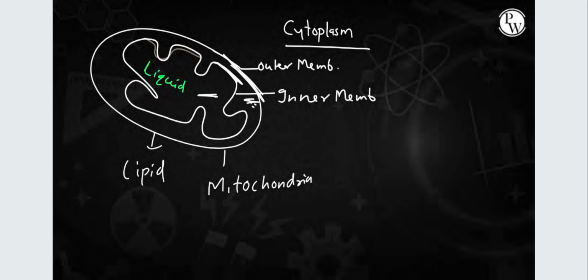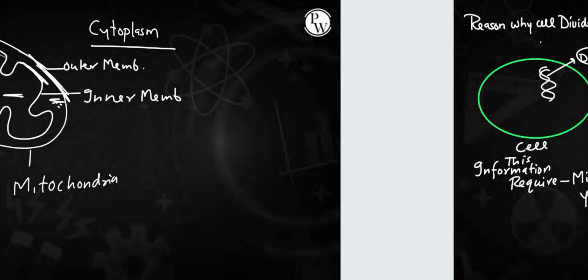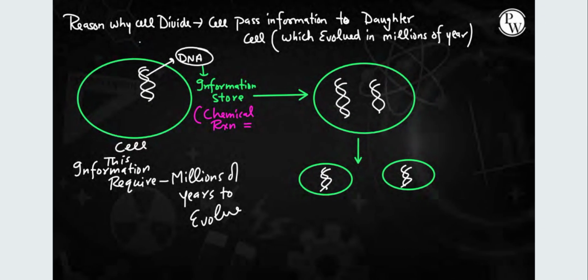further into two compartments, the inner membrane and the outer membrane. The ETS complex is there, etc. And even in chloroplast, you will see the double membrane bound structure. Reason why cells divide? Cells divide just to pass the information to a daughter cell, to the next generation. Otherwise, if that didn't happen, every time the cell would have to evolve, and it would take millions of years.